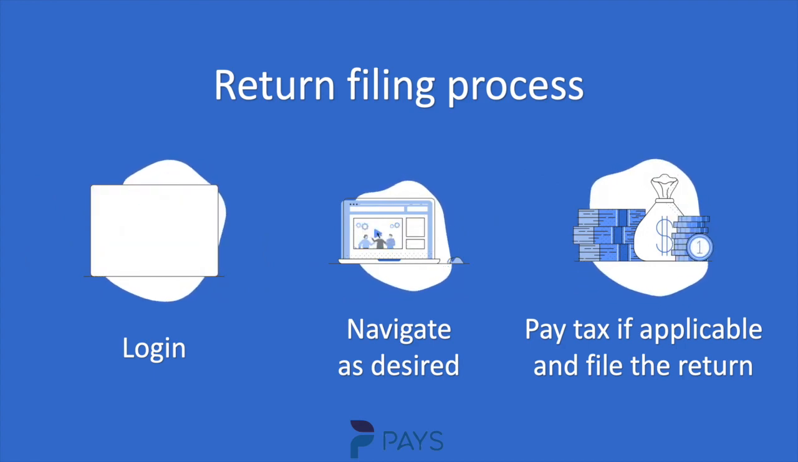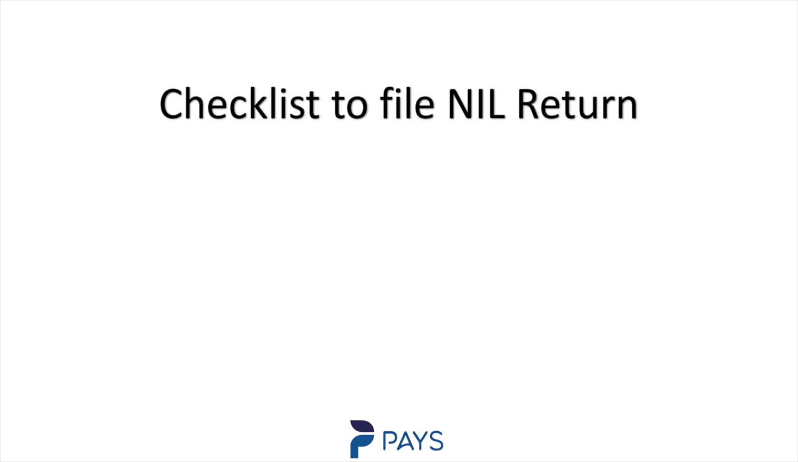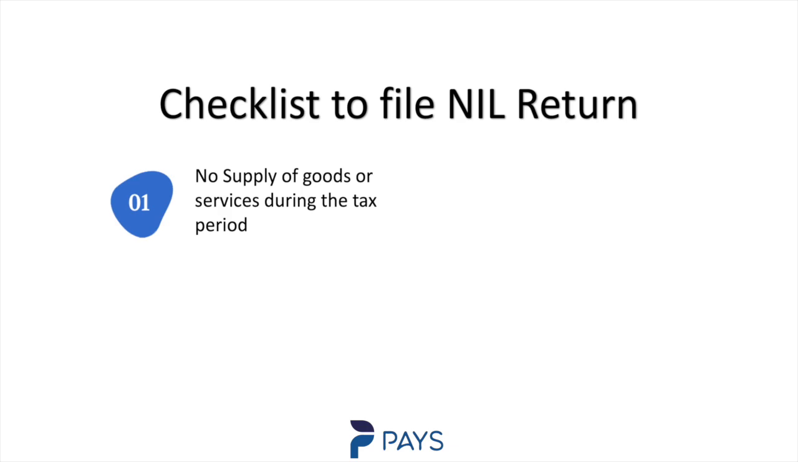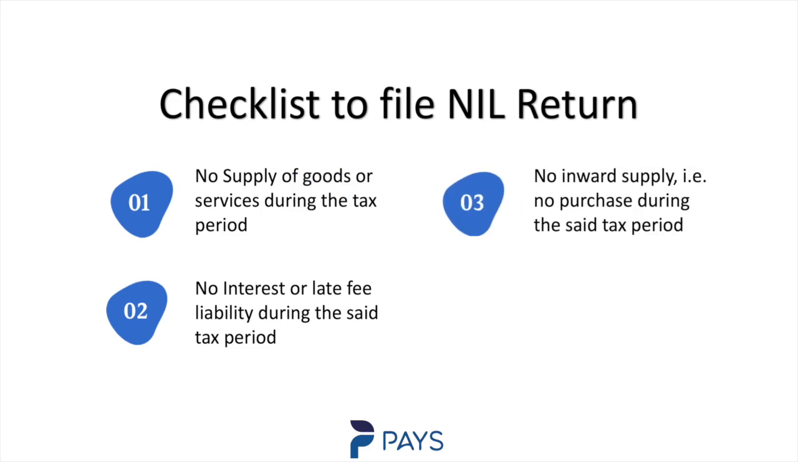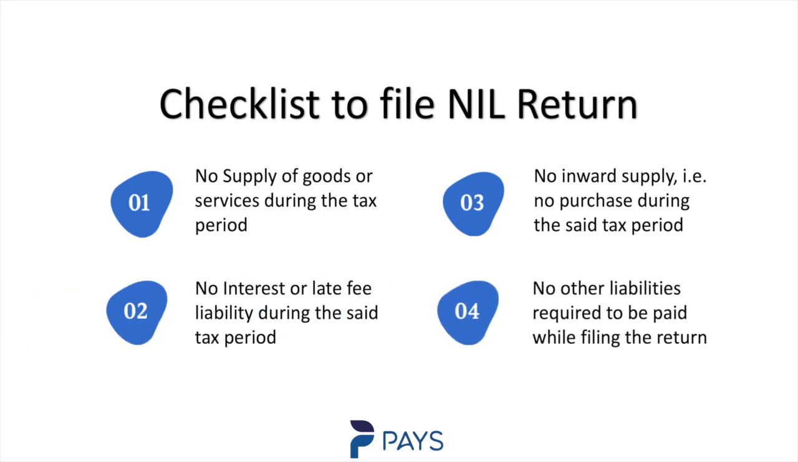Now the question is, what are nil returns? Let's take a look into what kind of 3B returns are considered as nil returns. The first condition to be fulfilled is there should not be any supply of goods and services during the said tax period. Second, there should not be any late fee or interest liability during the said tax period. Third, there should not be any inward supply, that is, there should not be any purchases during the said tax period. And lastly, there should not be any kind of liability pertaining to the said tax period.